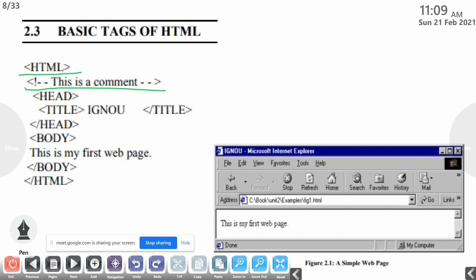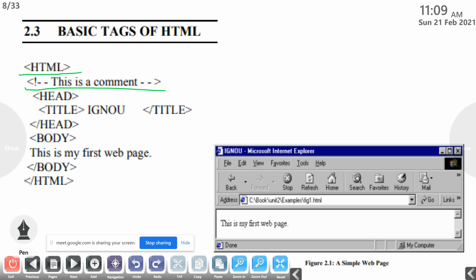It is for documentation. It will not affect the program. It is for documentation, that is comments. Then after this HTML, we can omit this comment, there is no problem. Then after this HTML, we want to give the head tag. This is the basic structure of a basic HTML page.